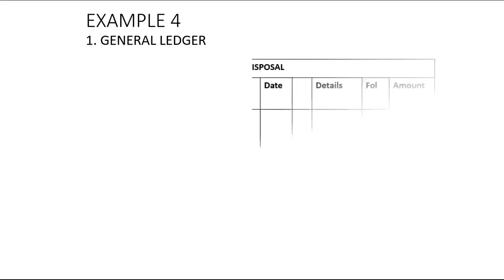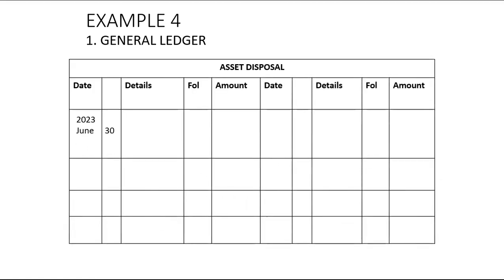Now, the last general ledger account we are going to prepare will be the asset disposals account. In this account, it never changes. So if you're selling vehicles, on the debit side of this account you put in vehicles at cost price, which was that 650. And then on the debit side, if you have a profit, it will result when you sold this vehicle at a price exceeding its carrying value at the date of sale. And I will show you how to calculate carrying value at the date of sale shortly.